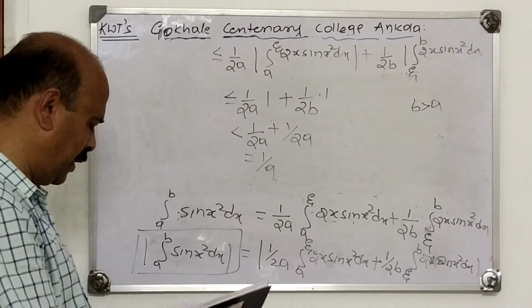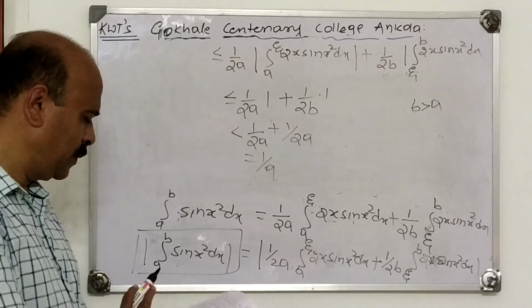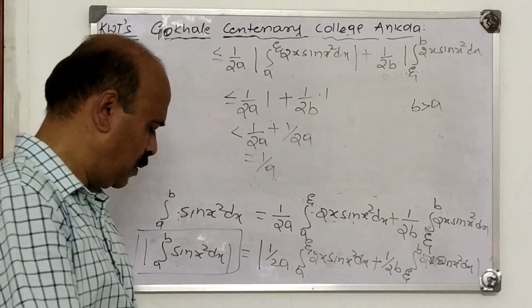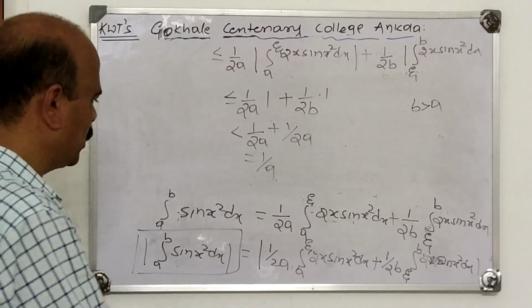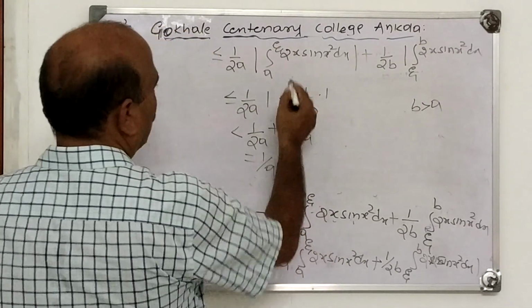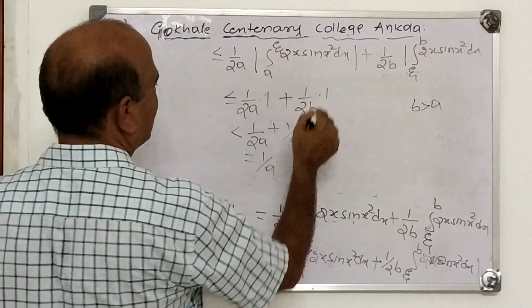We have taken that. Is it correct? Let me verify again. Yes, f(x) is 2x sin x square, psi(x) is 1 upon 2x. It is correct. Now this value is less than or equal to 1.